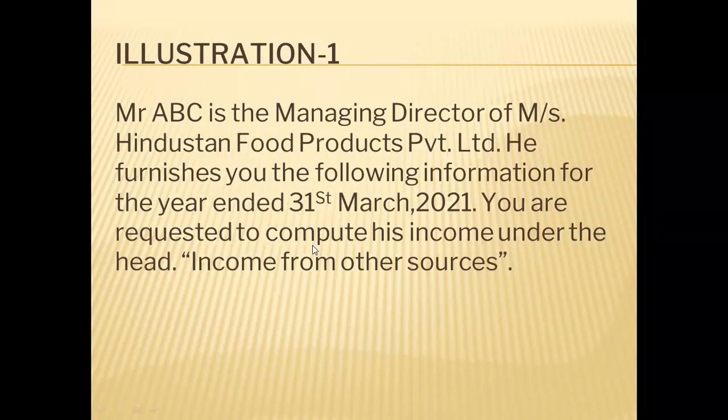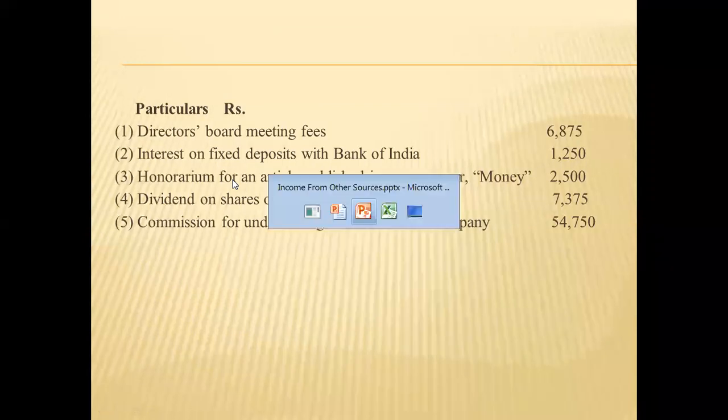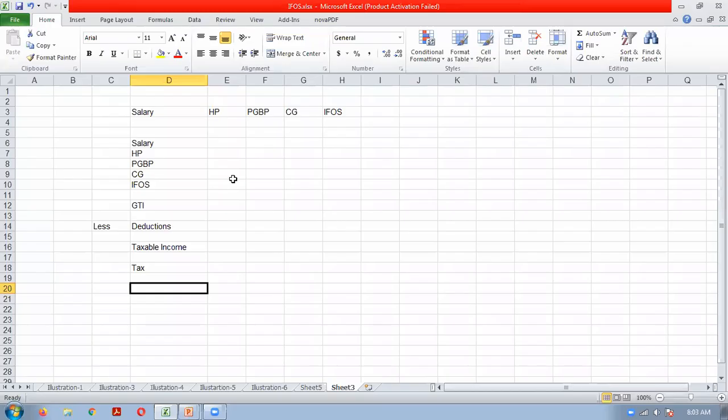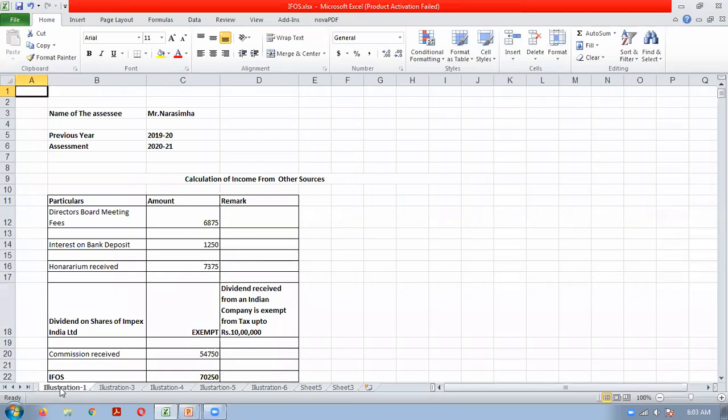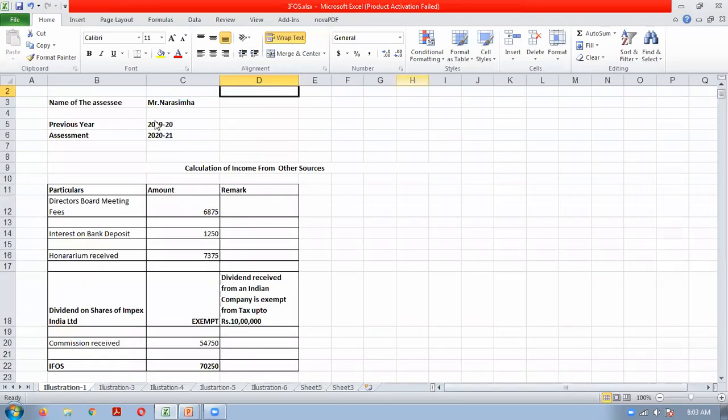Everybody gone through this illustration. See, very simple. Only five incomes are given. We have to check whether the income will be income from other sources or it will be under some other source of income. So the format will be the same only.